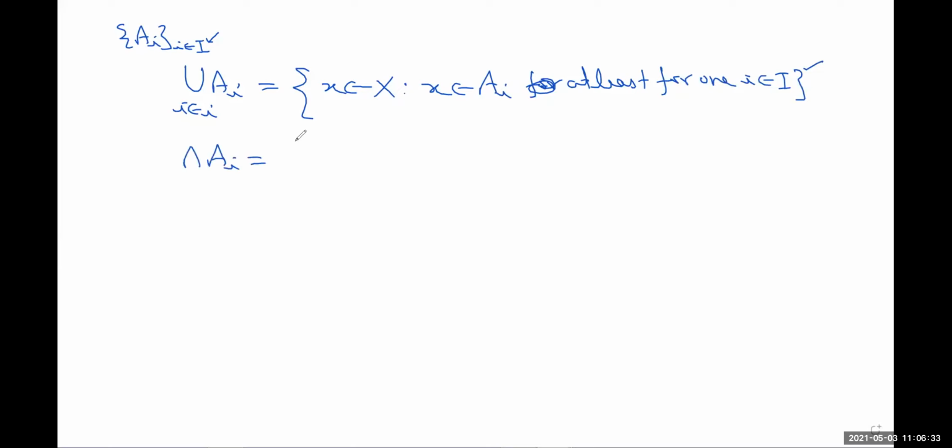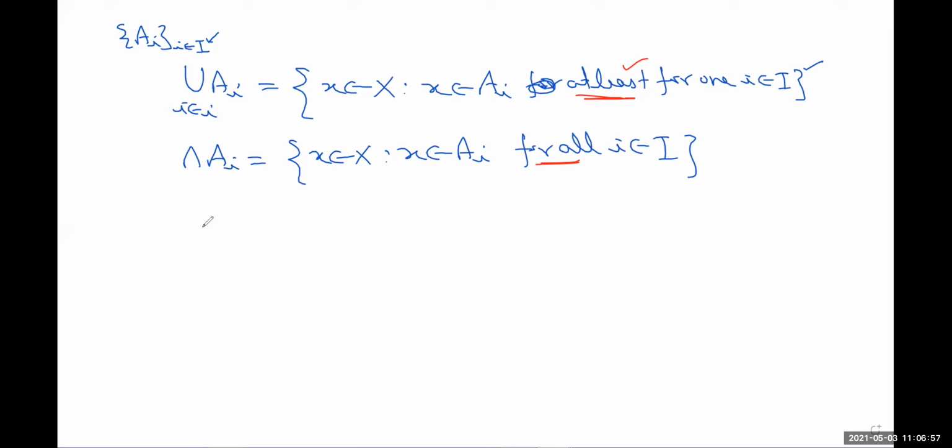And intersection of AI is defined as X belongs to X, X belongs to AI for all I belongs to I. Remember here the notation, for all and at least for one. Okay, so this is the definition of union and intersection.